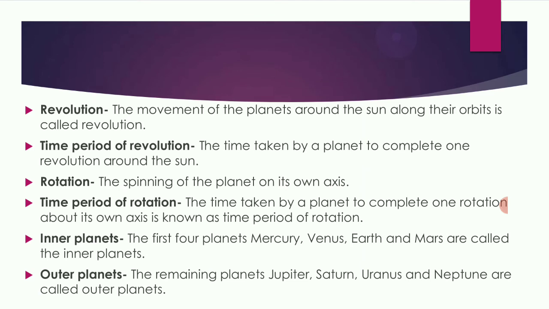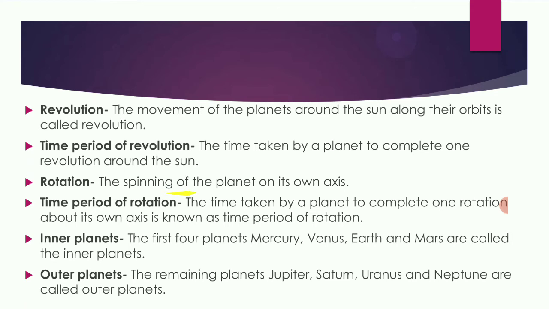Next, revolution. What is revolution? The movement of the planet around the Sun along their orbit is called revolution. That is the movement of the planet around the Sun. It has a fixed path that is called orbit. So that is revolution. Earth takes 365 days to complete one revolution. That is called the time period of revolution: the time taken by a planet to complete one revolution around the Sun.